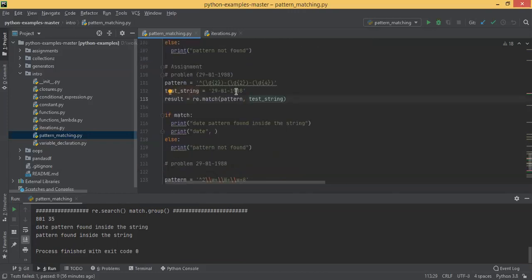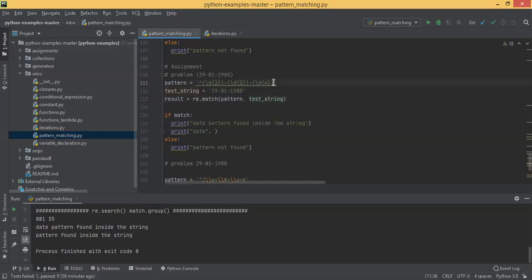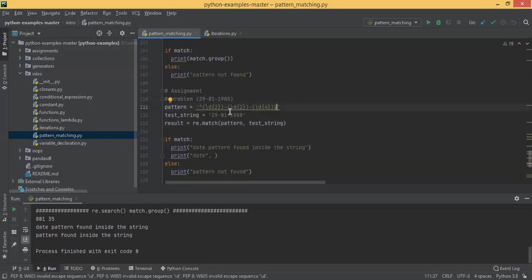The first pattern is to check the format: it should start with two digits and end with four digits, like DDMMYYYY. The second pattern is to group the date, month, and year separately, and I was using group to extract them, but I was still getting the hyphen in the result.